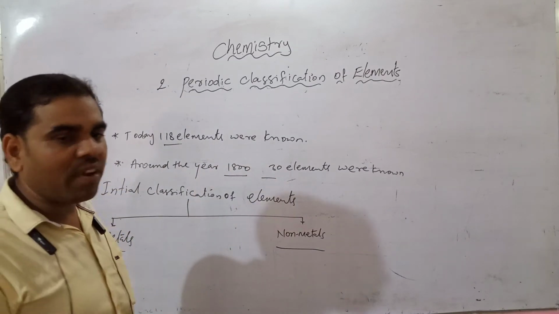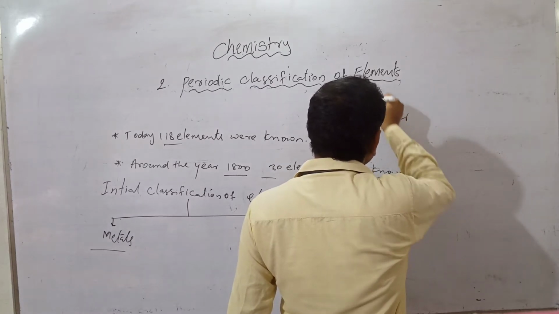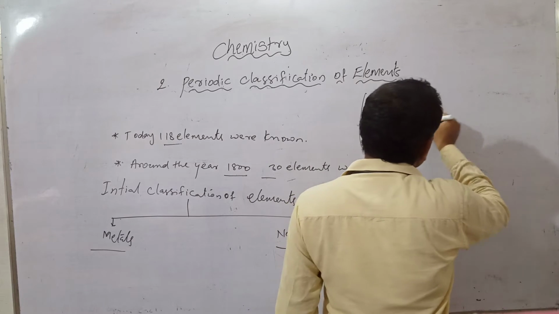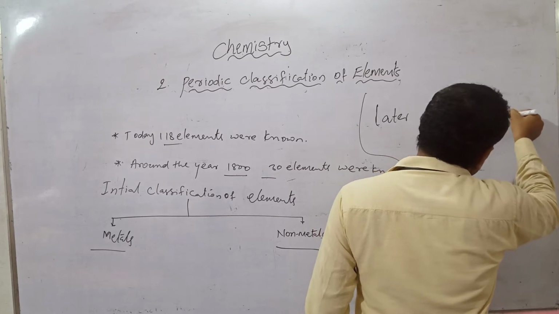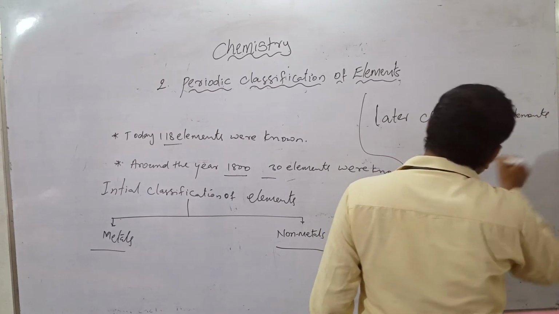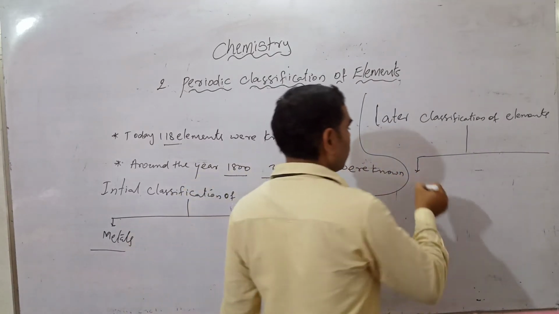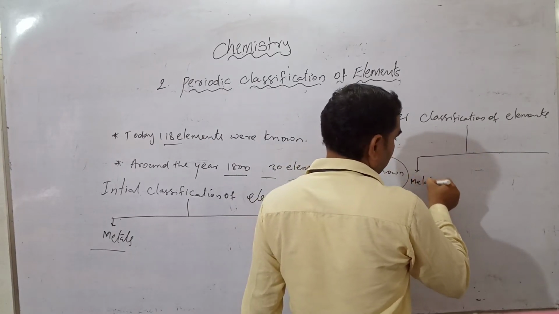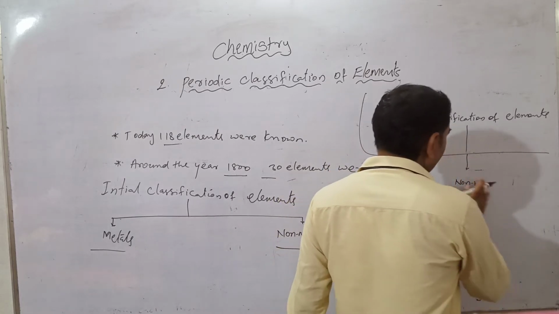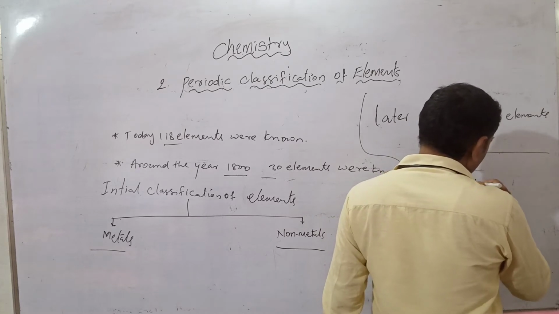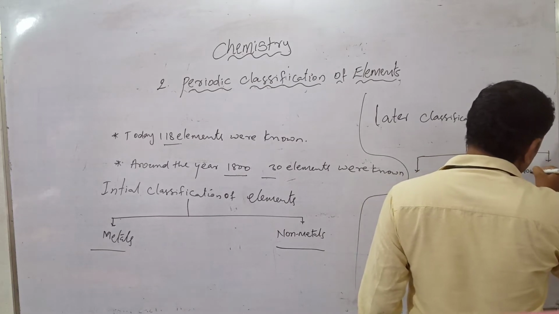Later classification of elements. Elements are three types: metals, non-metals, and metalloids. Metals, metalloids and non-metals.